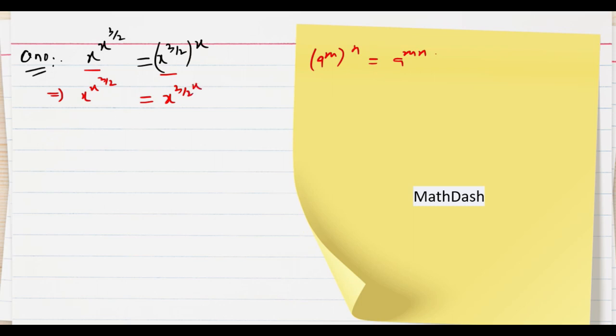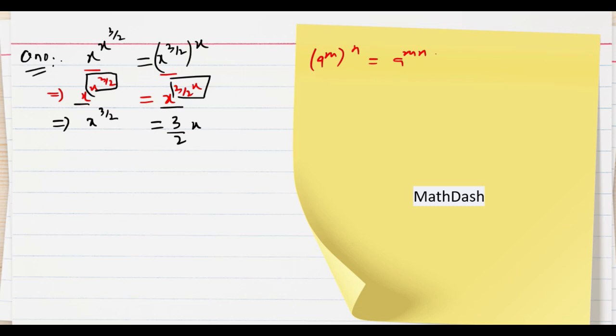And from the other identity, on the left hand side the base is x, on the right hand side the base is x. We can compare the powers, meaning that x^(3/2) is equal to 3/(2x). Thus we have x^(3/2) is equal to 3/(2x).